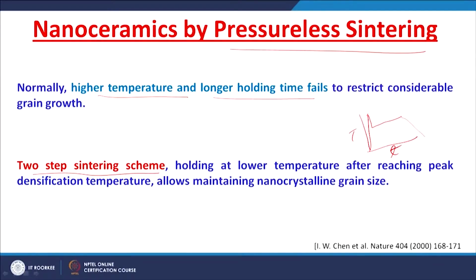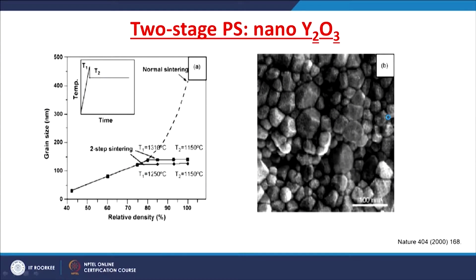So, to minimize such growth of the grains, immediately after achieving this peak densification, you reduce the temperature to a lower temperature, so that microstructural homogeneity can be obtained. This two-step sintering process is generally adopted in conventional pressureless sintering to develop nanoceramic material.